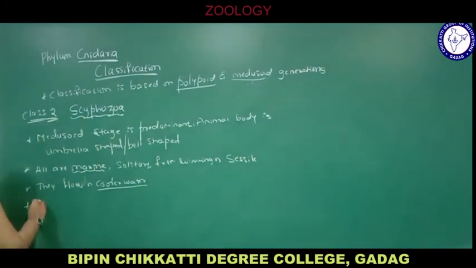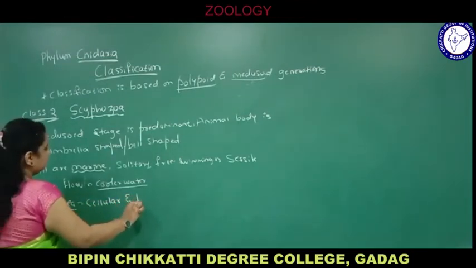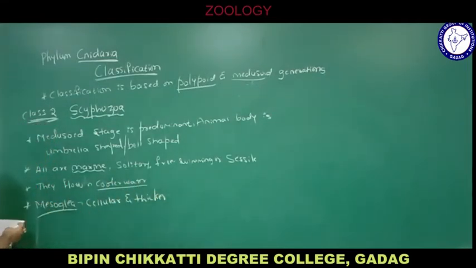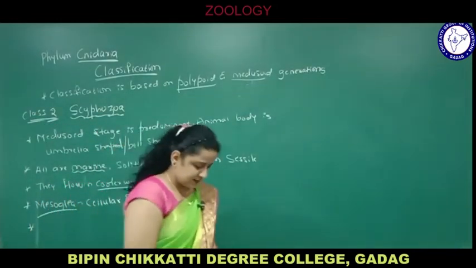Mesoglea is thicker and cellular. Mesoglea, you know mesoglea now. It is cellular and thicker. Next, nematocysts are found both in the epidermis and gastrodermis.